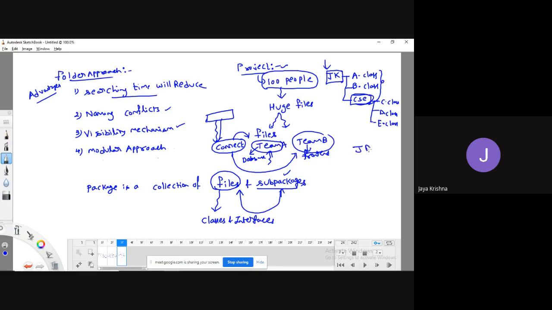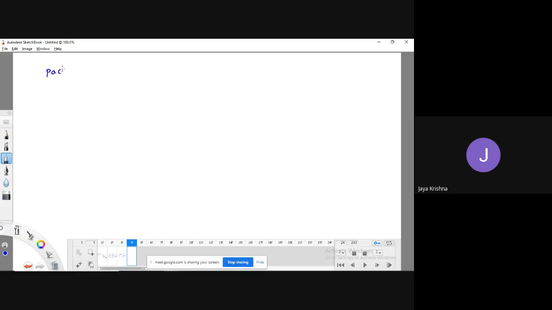See guys, you have something like JDK and JRE. If you want to run the files, you require only JRE. That's it, JDK is not required. So to run, JRE requires only .class files. Interfaces also generate .class files. So simply, what files can we place in a package? In a package, we can simply say that it's a collection of classes and sub packages, and a sub package in turn is a collection of classes and sub packages.